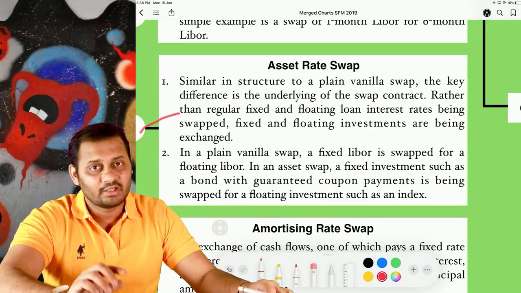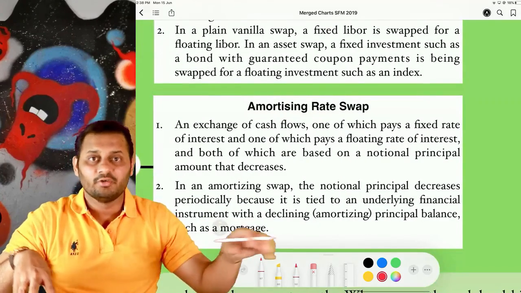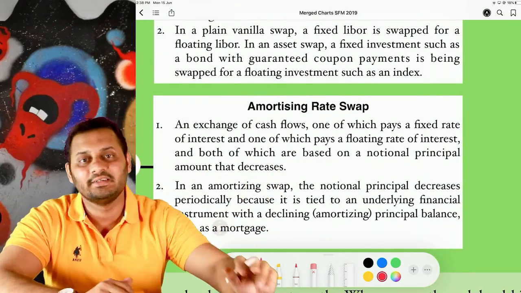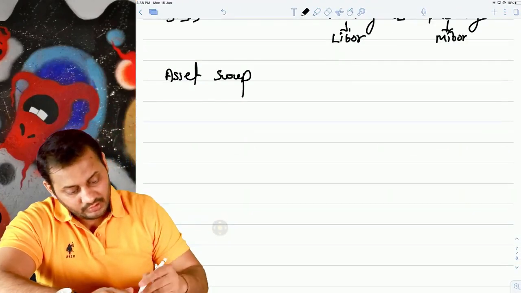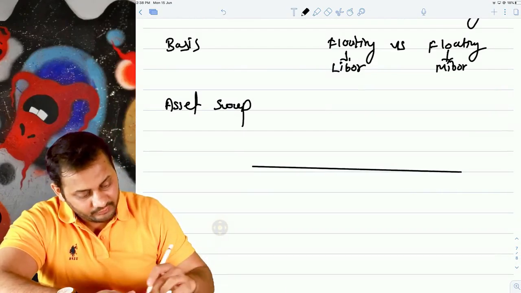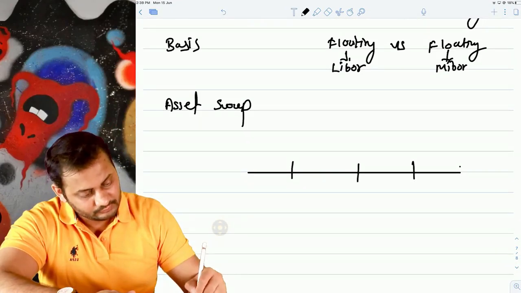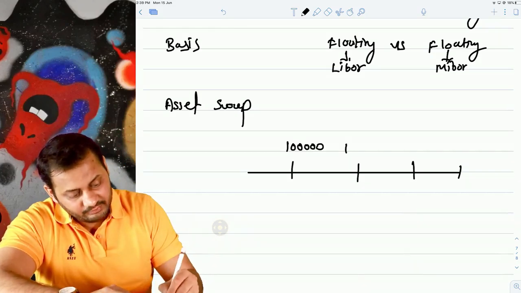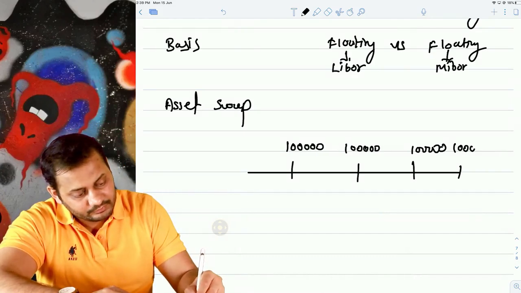In plain vanilla swap, this principal amount never gets exchanged. Here also principal is not exchanging, the entire asset is exchanging. Amortizing rate swap. It is similar to the plain vanilla swap. But in plain vanilla swap, let's say the swap period was 4 years, and if the principal amount is 1 lakh in plain vanilla, it was the same throughout the period of the swap.